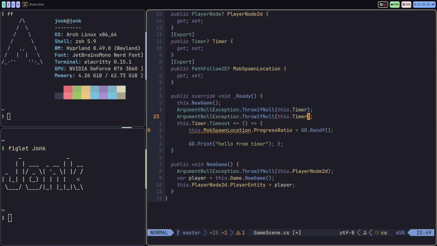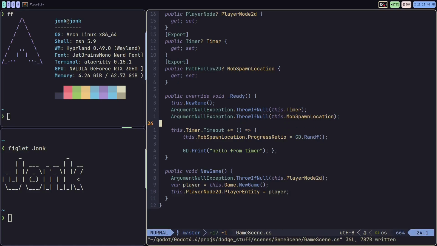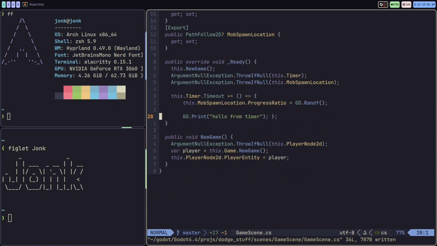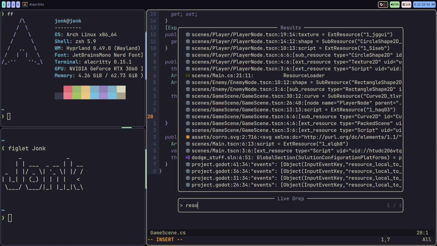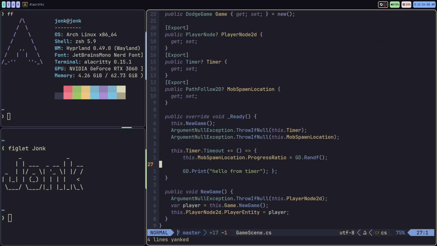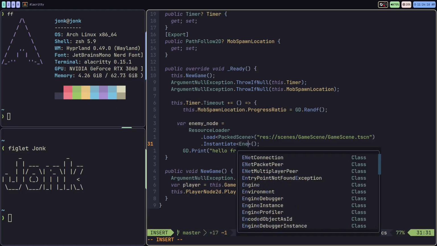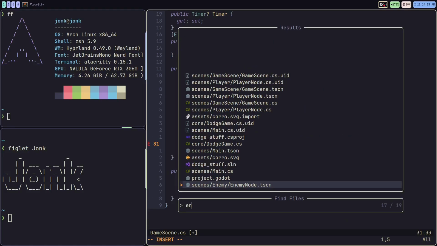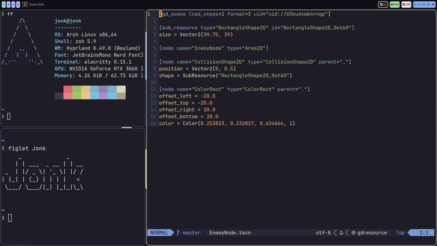Let's add another throw if null for the mob spawn location, because that should always be set in the editor. Now let's load up the enemy like we did before. I'm going to search for the resource loader that I used before. I'm just going to copy this code, come back here, paste that down there. I'm going to rename this to enemy node. We'll change the type in the instantiate to, what did I call this? I think I did call it enemy node. Yeah, it's an enemy node. Not sure why that's not popping up.